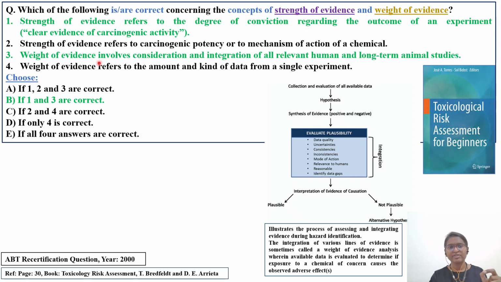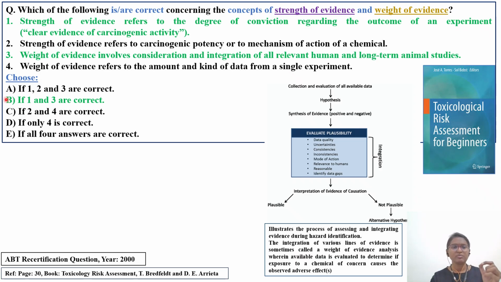Option 3 is weight of evidence involves consideration and integration of all relevant human and long-term animal studies. This third statement is the apt, correct definition for weight of evidence. Fourth option is weight of evidence refers to the amount and kind of data from a single experiment. Weight of evidence is not from a single experiment; it is from multiple experiments. As you can see in the previous statement also, it consists of all human data as well as long-term animal studies, so it can't be from a single experiment. So the fourth statement is not applicable. It is not correctly defining weight of evidence.